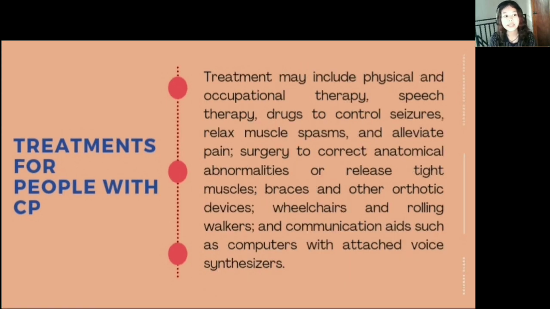Treatment may include physical and occupational therapy, speech therapy, drugs to control seizures, relax muscle spasms, and alleviate pain, surgery to correct anatomical abnormalities or release tight muscles, braces and other orthotic devices, wheelchairs and rolling walkers, and communication aids such as computers with attached voice synthesizers.